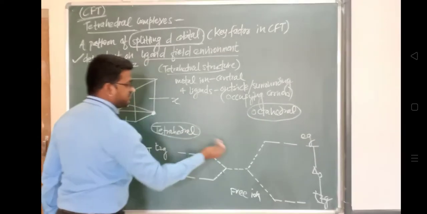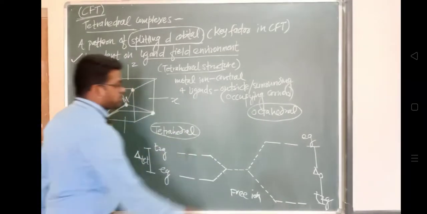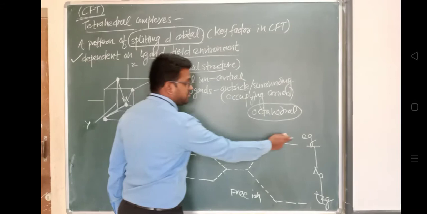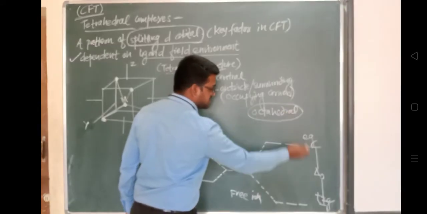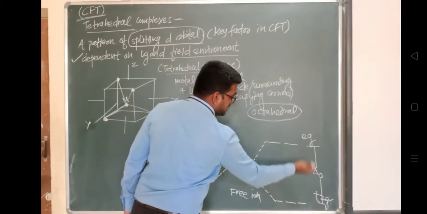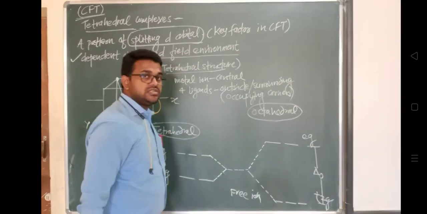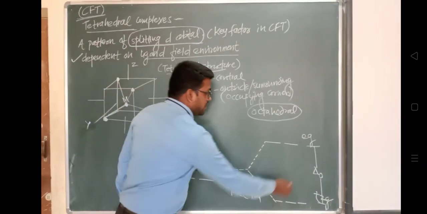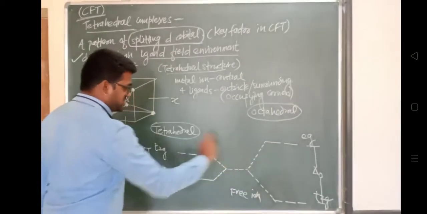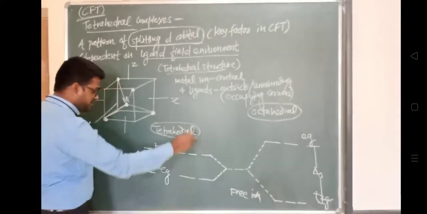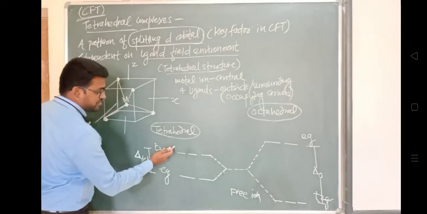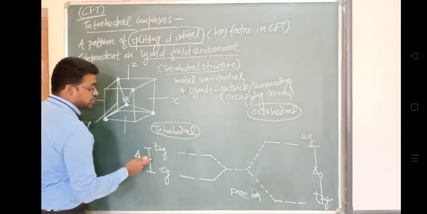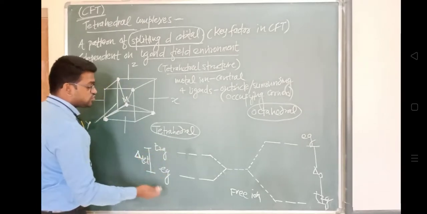So what difference are you observing? In the case of octahedral, the Eg set has higher energy as compared with the T2g, and delta O, the crystal field splitting parameter for the octahedral complex, is the larger difference. And in the case of a tetrahedral complex, the energy level is higher for the T2g set.